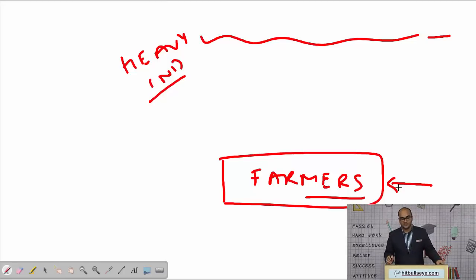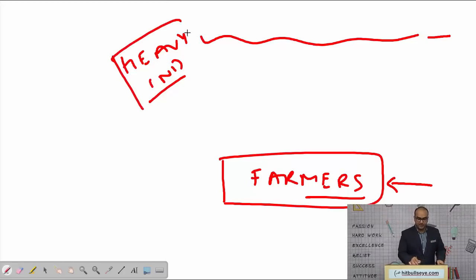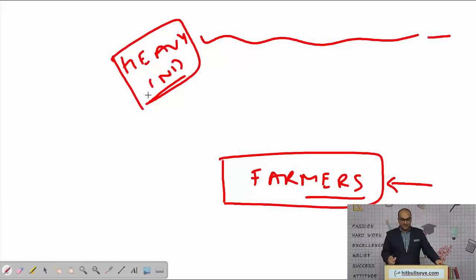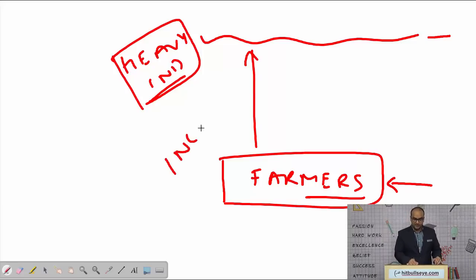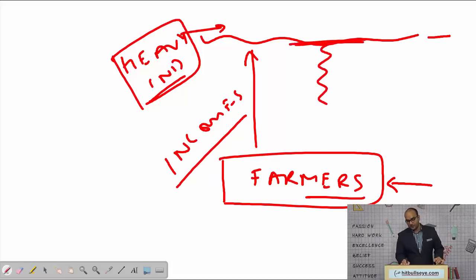So Mahalanobis suggested that we should focus on developing heavy industries like textile, paper, steel, etc. When this happens, the demand for the products produced by our farmers will increase. Their incomes will also increase, right? So by focusing on the top, the growth will in fact trickle down from top to bottom. This is the basic idea behind the trickle-down theory.